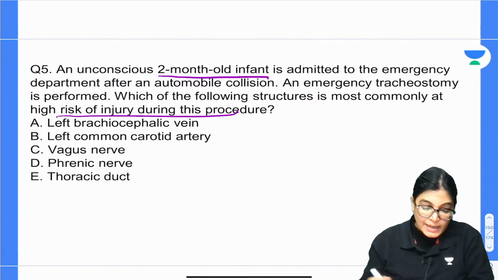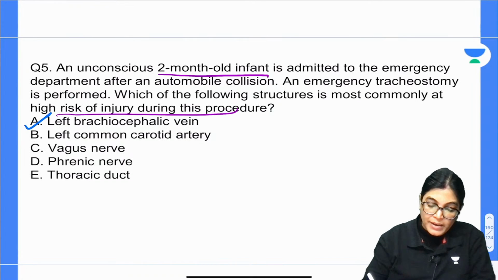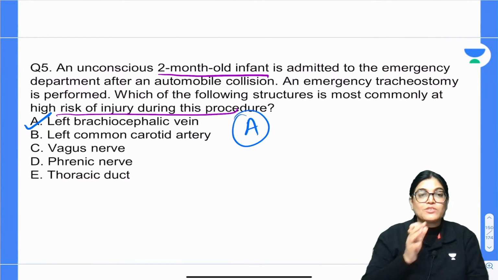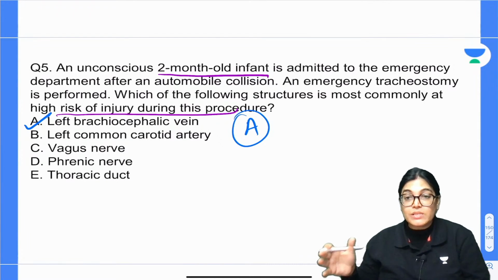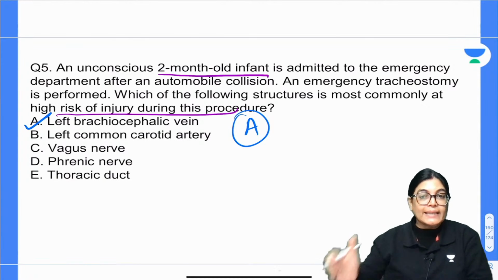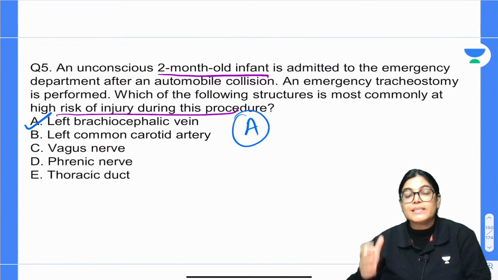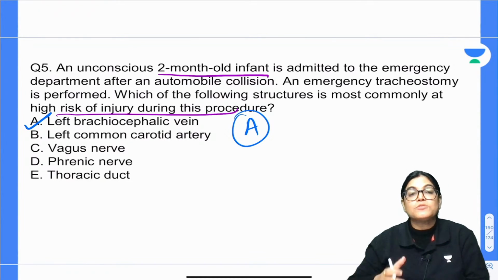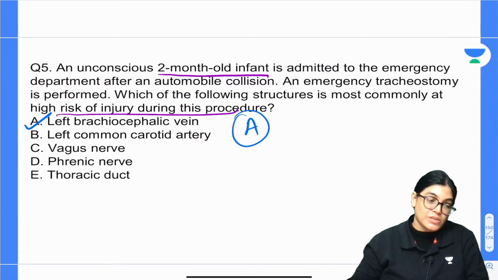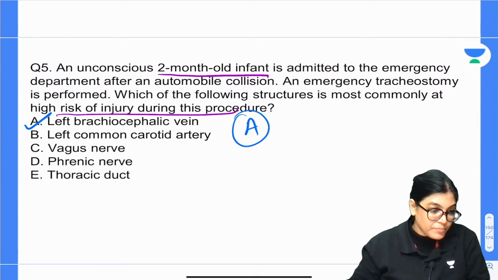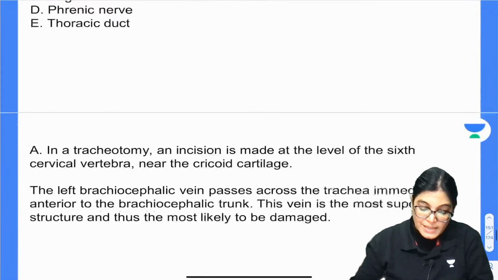And my dear aspirants, the correct answer is left brachiocephalic vein. A is perfectly correct. The left brachiocephalic vein is located anterior to the trachea and lies more in the midline. So there is more chance of the left brachiocephalic vein getting injured. Okay, so we will go with A as the correct answer.